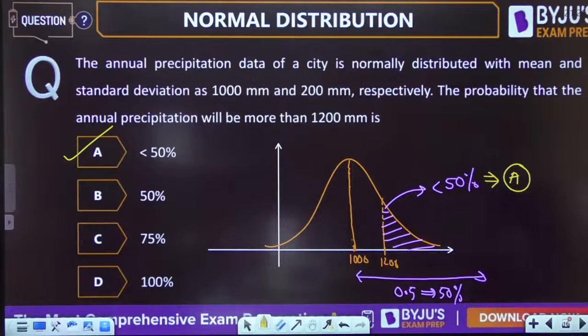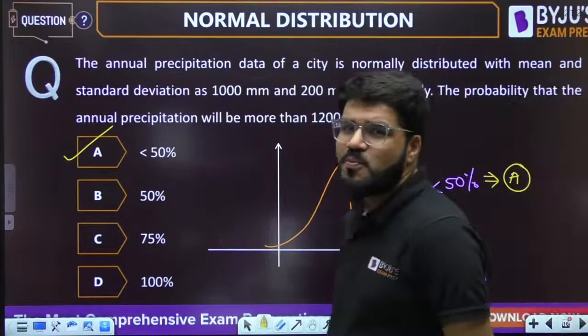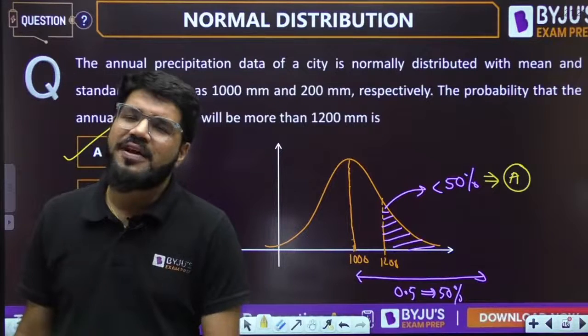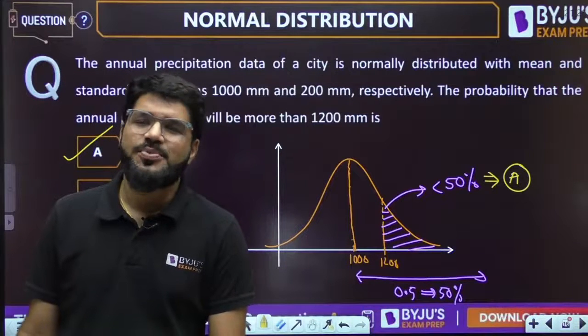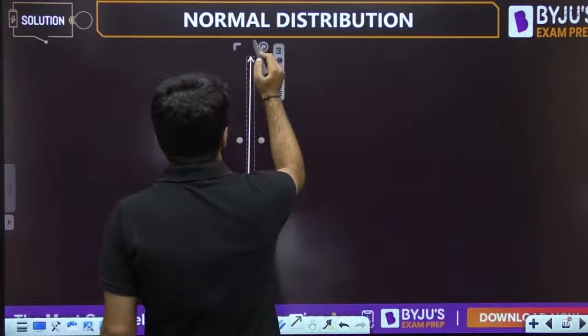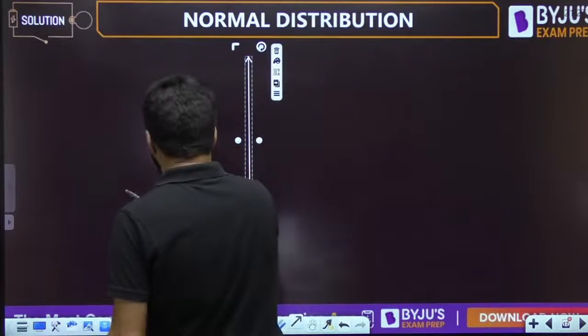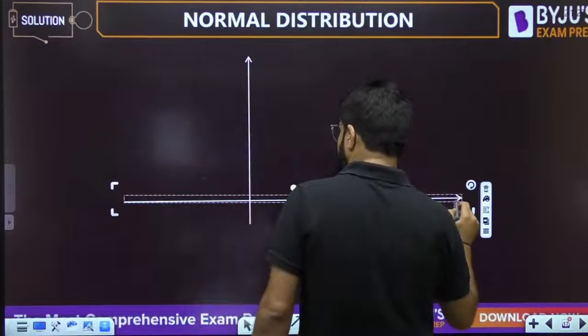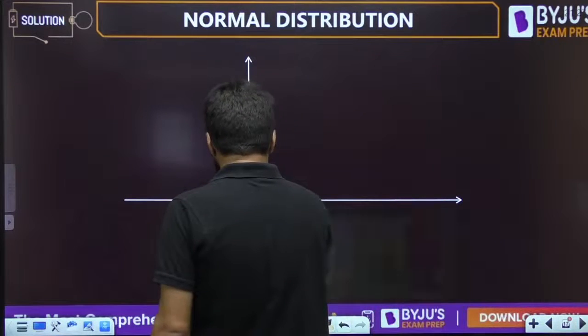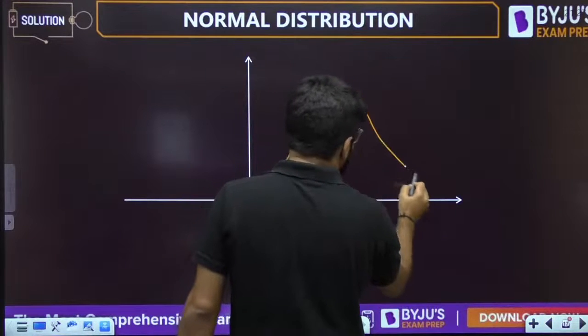Can we find out its accurate value? Right now the question is solved, but can I find out its accurate value? Yes, we can find out its accurate value without any other given data. It is not required as per the given options, but just in general you must know.